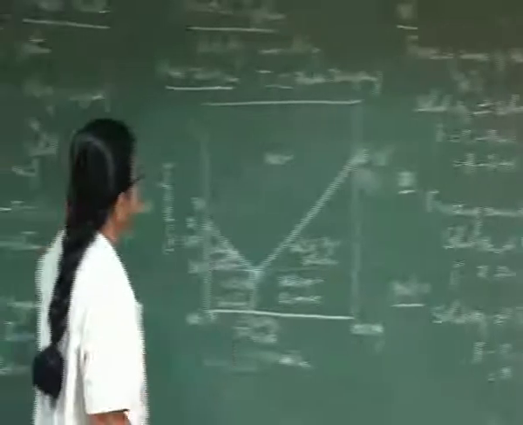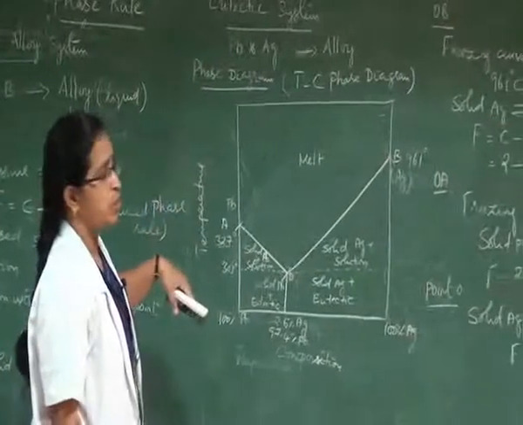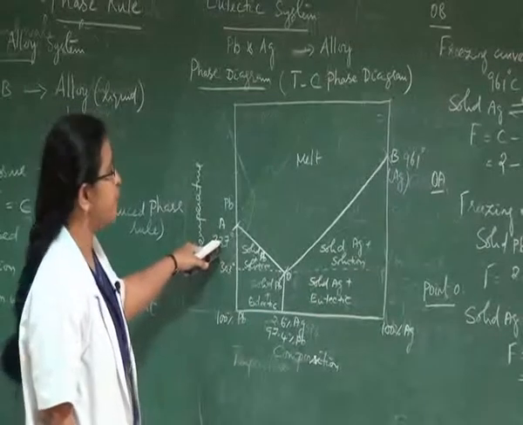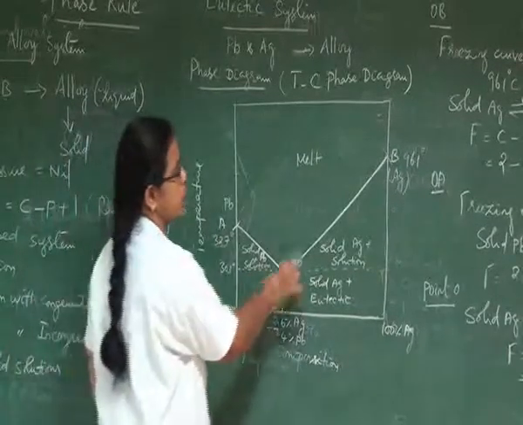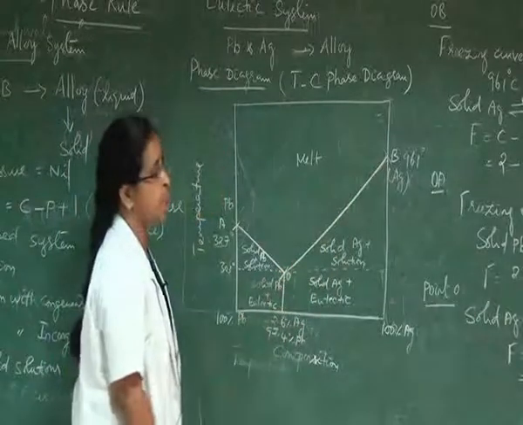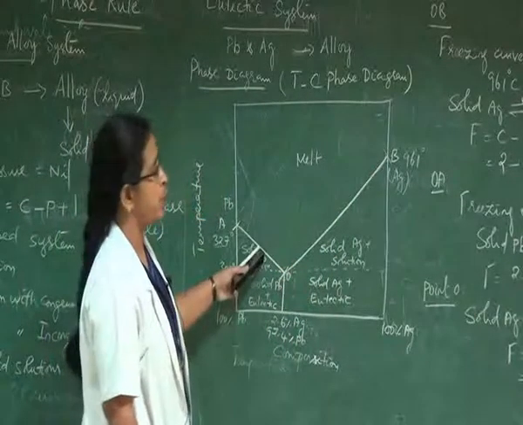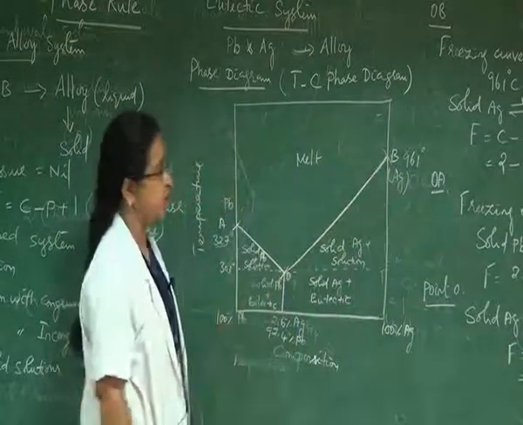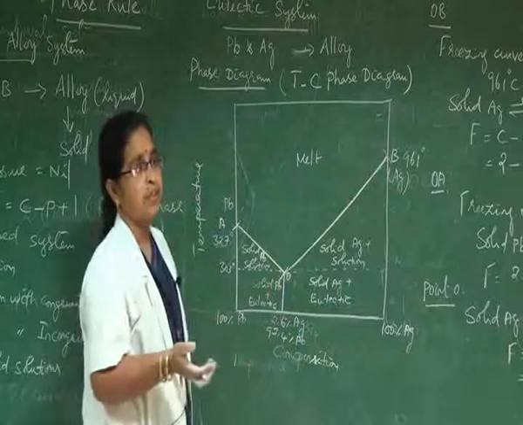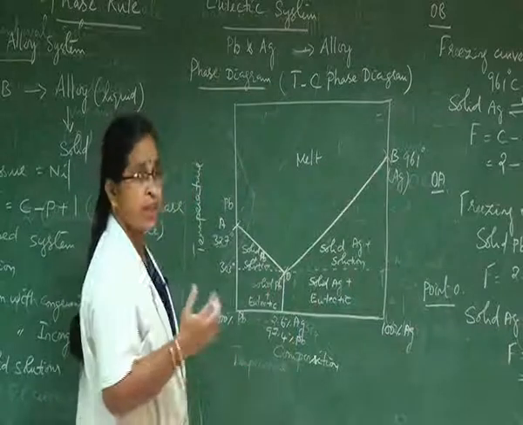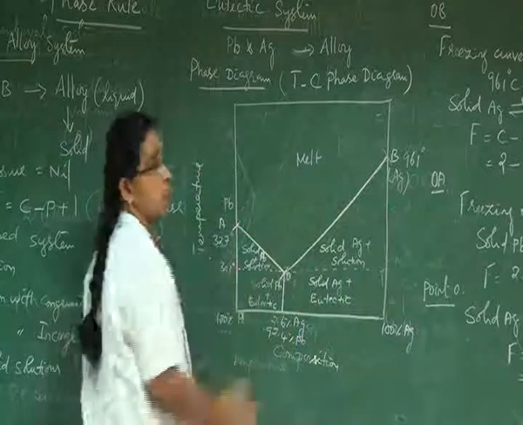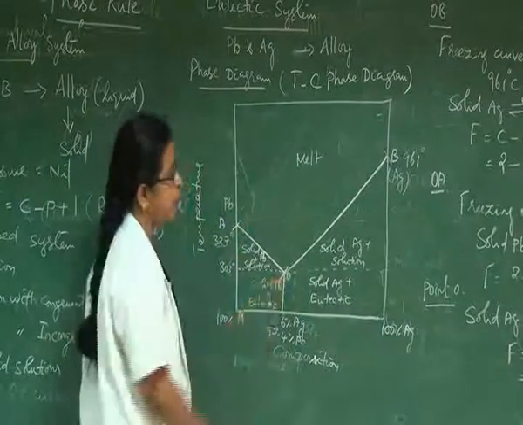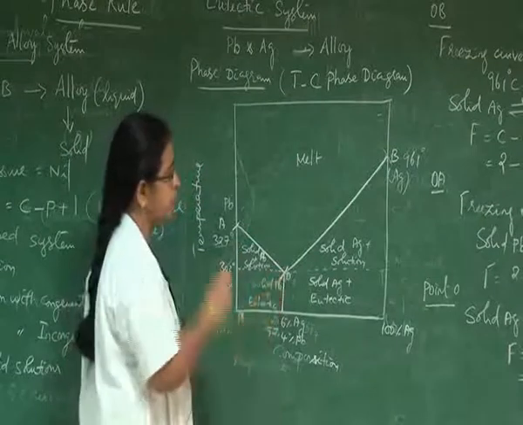So this lead silver binary alloy system is explained by means of the phase diagram, namely TC phase diagram, where the two boundary lines AO and BO explain equilibrium between two phases, either solid silver and solution or solid lead and solution. Whenever we start forming an alloy, either with a sample of lead or silver, both of them will meet at a particular point O, where all the three phases are in equilibrium.